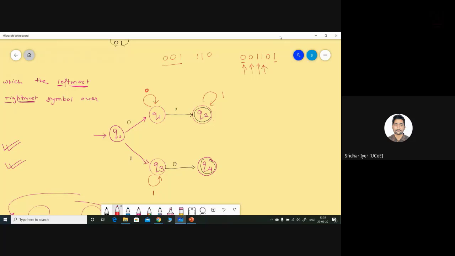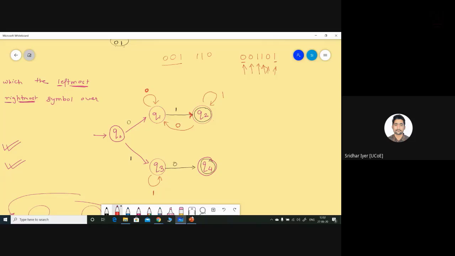What about the 0? Where should I move now? Any idea? We have no states or no provisions for that. What should I do now? You can go back to Q1. Clear. Very well answered. So you can go back to Q1 if you encounter a 0 over here, and after that, if you encounter the 1 again, you can go back to Q2. So now I think it is clear.